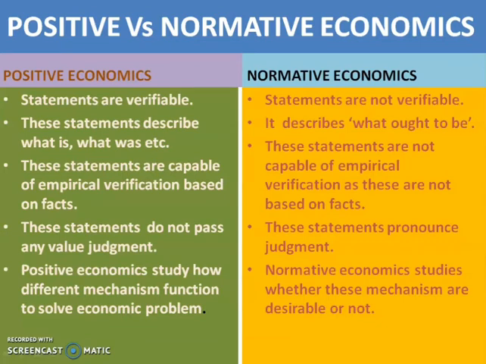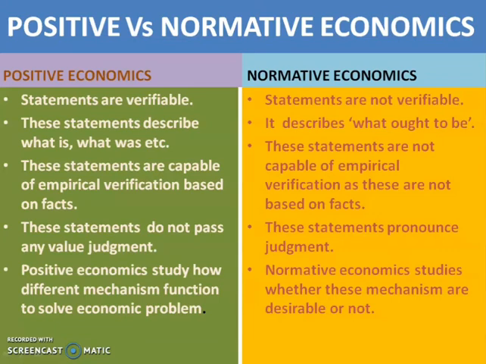First one, in positive economics, the statements are verifiable, and in normative, the statements are not verifiable. Then the second difference is that positive statements describe what is, what was, etc. But normative statements describe what ought to be, or how to solve the problem, that is what ought to be.